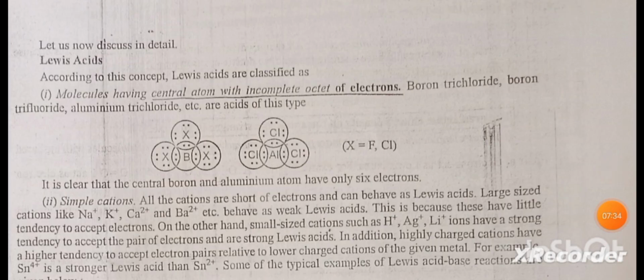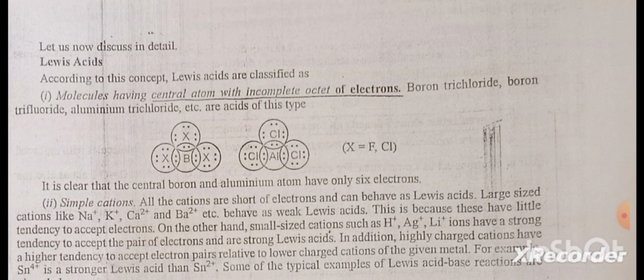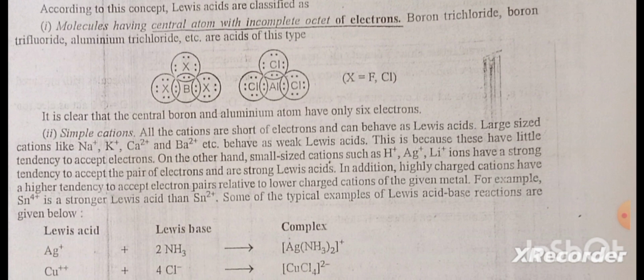Lewis acids. According to this concept, Lewis acids are classified as follows. First, molecules having a central atom with an incomplete octet of electrons. Boron trifluoride, aluminium trichloride, etc. are acids of this type. It is clear that the central boron and aluminium atoms have only 6 electrons. Second, simple cations. All the cations are short of electrons and can behave as Lewis acids.